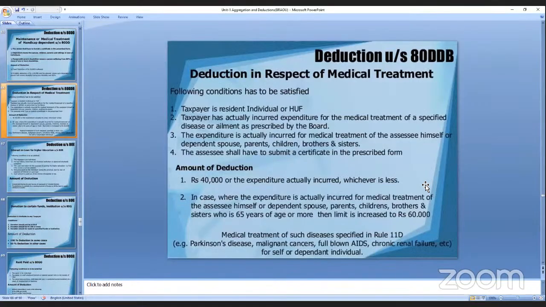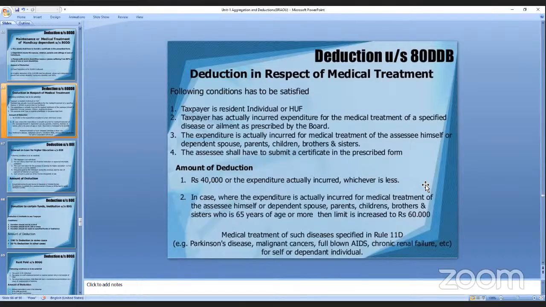Next, deduction under section 80DDB. This is also for medical treatment. When your deduction is taken for medical, you have to satisfy some of the following conditions. First and foremost, you should be a resident individual or HUF.